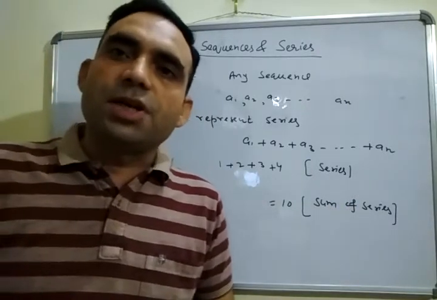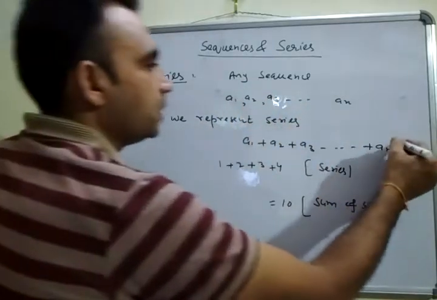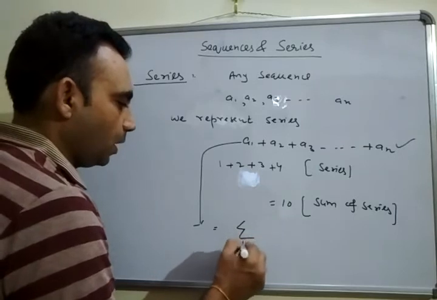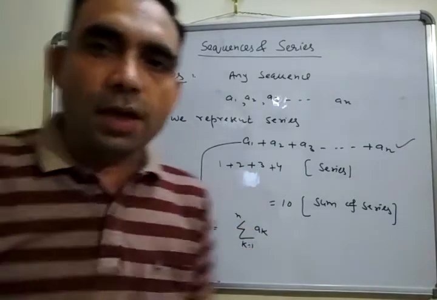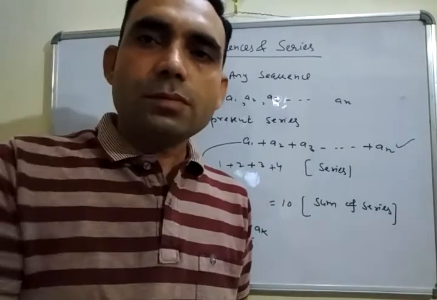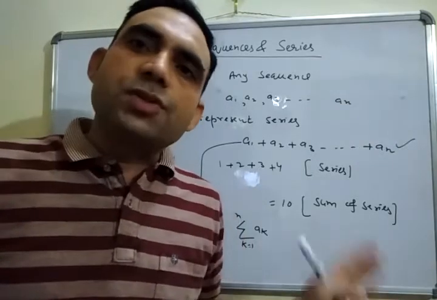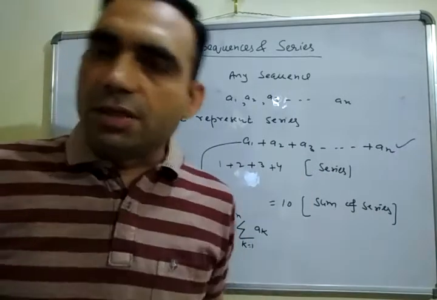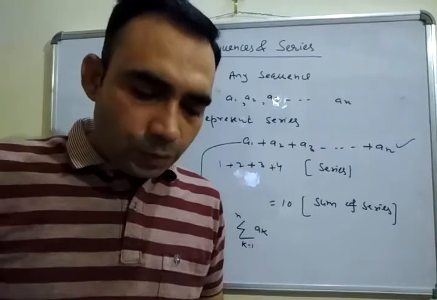Mostly the series is represented by the Greek letter sigma. If a1, a2, a3 and so on is any series, then it is represented by sigma k is equal to 1 to n of ak, where ak is the kth term of the given sequence. Now, what are finite and infinite series? They depend on the sequence, because series correspond to the sequence. So if the sequence is finite, then the series is also finite, and if the sequence is infinite, then the series is also infinite.